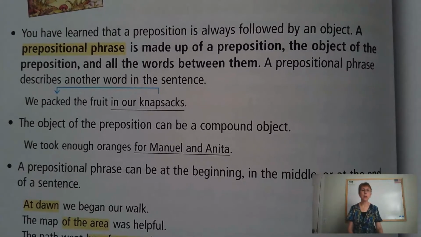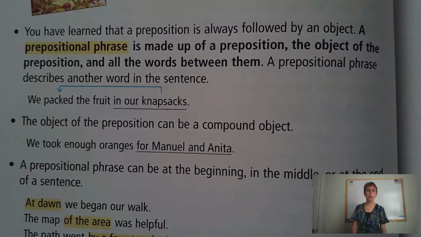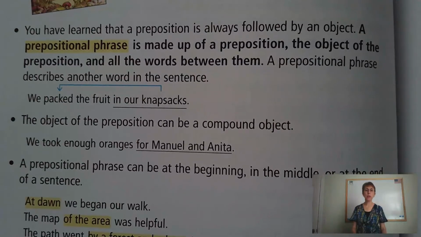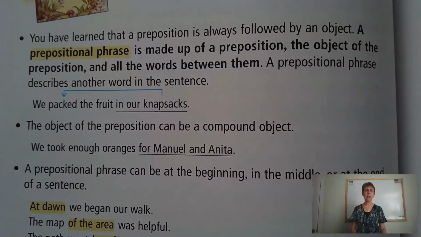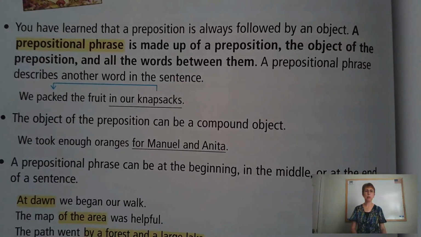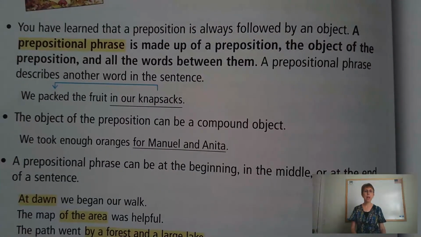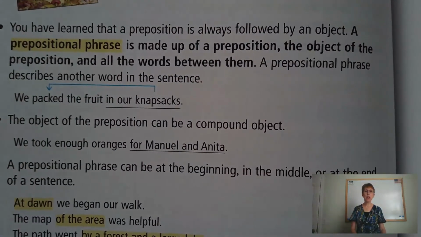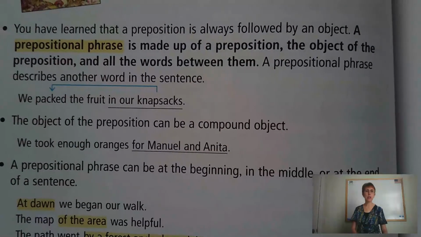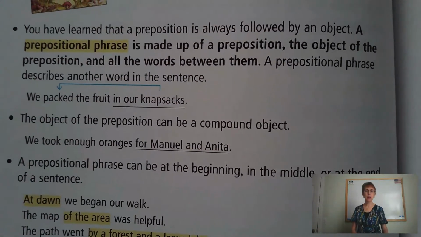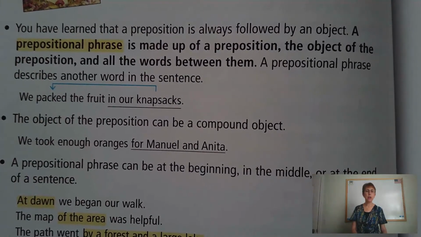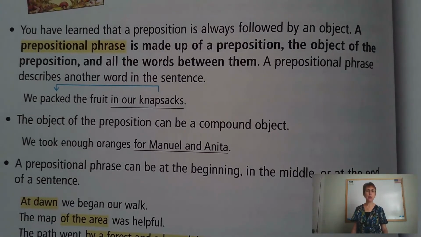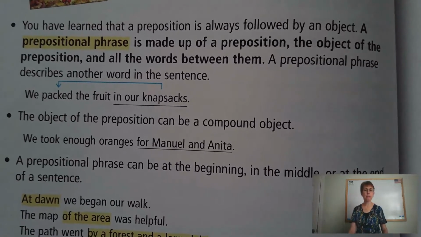So, we did what? Packed the fruit. Where was the fruit packed? In our knapsacks. Okay? In our knapsacks. That's your prepositional phrase. And the object of the preposition can be a compound object, such as, we took enough oranges for Manuel and Anita. Okay, for who? For Manuel and Anita.